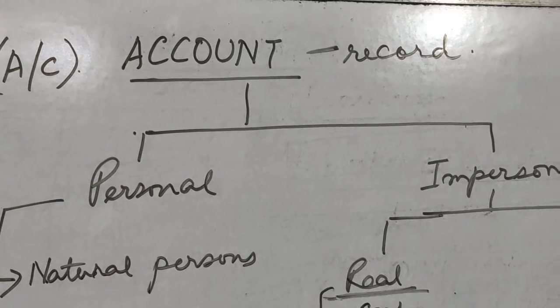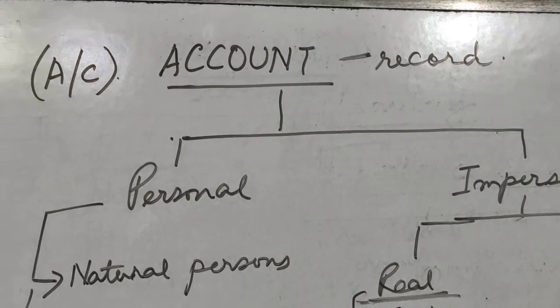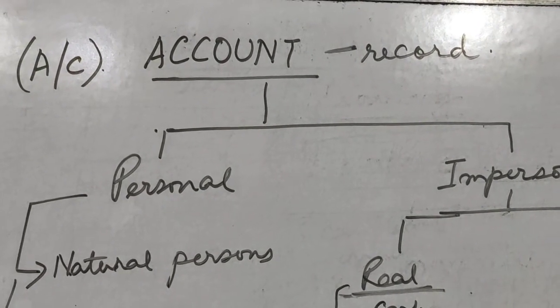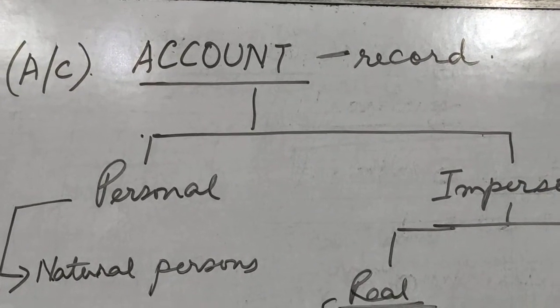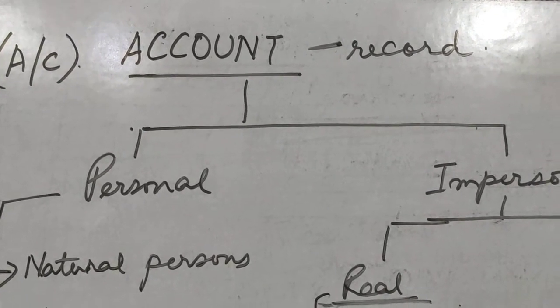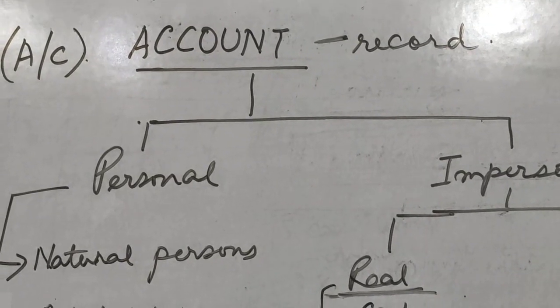So we need to record them at a particular place. All the additions to it are recorded in one place, and in the same place on the other side all the deductions to it are also recorded. That place is known as an account.